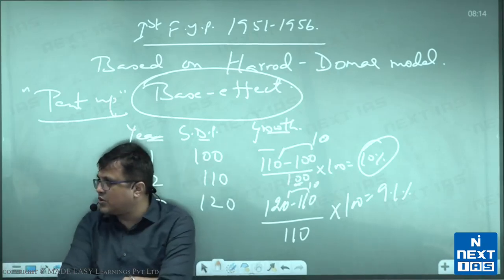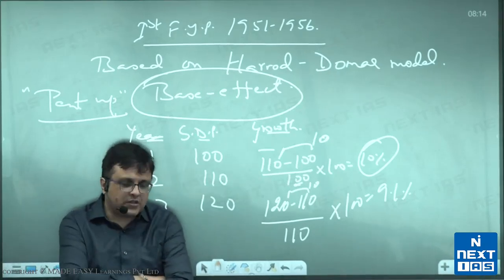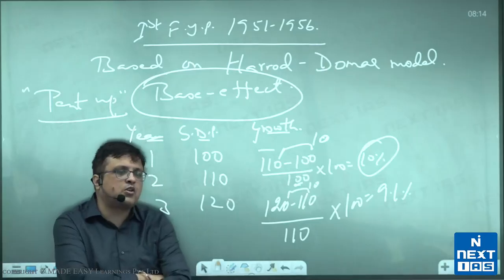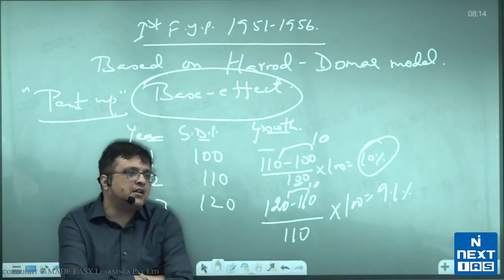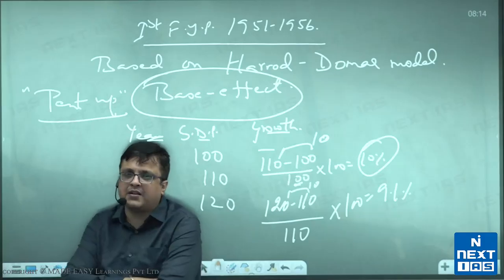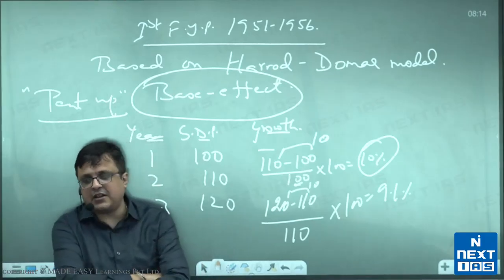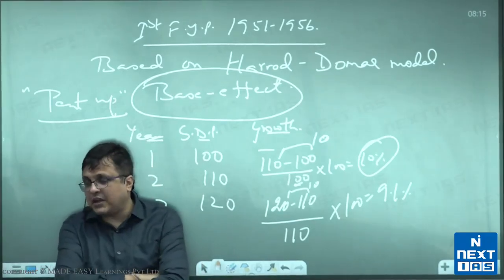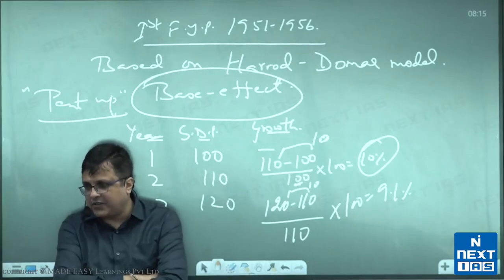Okay, that's a good question that you asked me. The question I'm answering is that the Harrod-Domar model talked about saving and investment, and did we have enough savings at the time of independence that we could have planned it? The answer is that we didn't have that much savings at that time, but that was the model, so the plan was to mobilize savings from within the country.